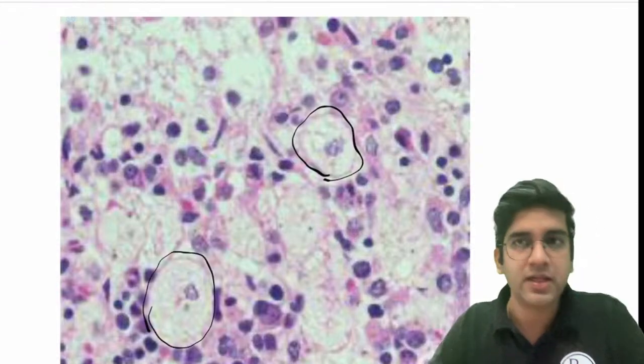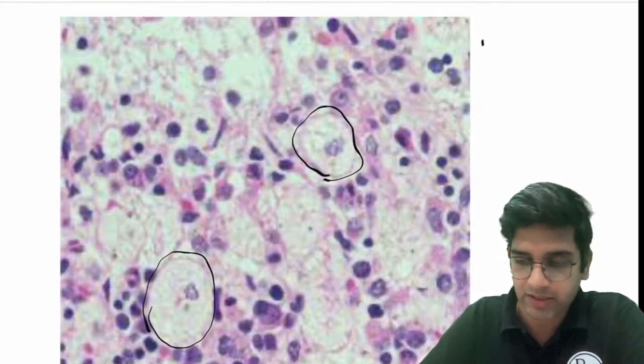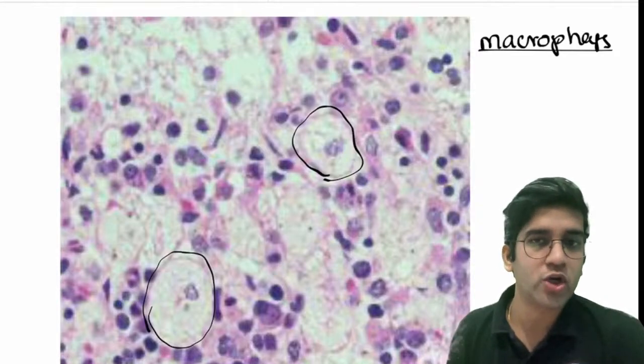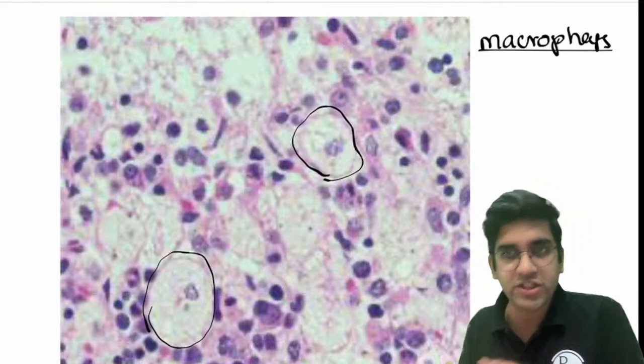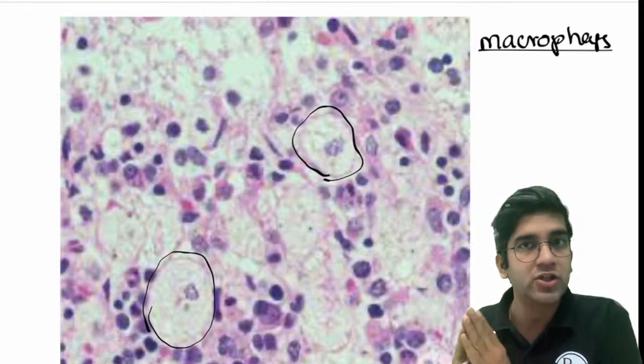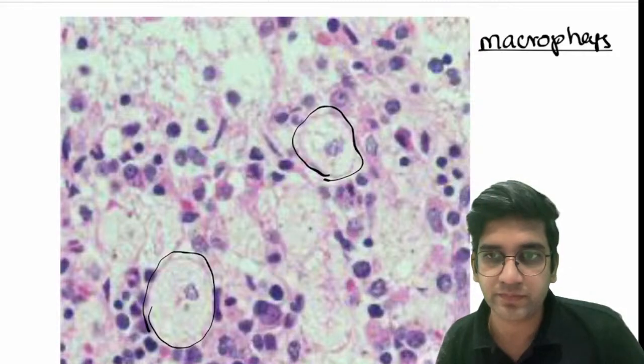The beautiful cell. There's a huge amount of clear cytoplasm. That's a macrophage. So anywhere I see macrophage, I'm going to think of a chronic inflammatory process. If I see this macrophage in a blood vessel wall, I think of a chronic inflammation of the blood vessel wall. I think of atherosclerosis. Right? It's a chronic inflammation. That's all.